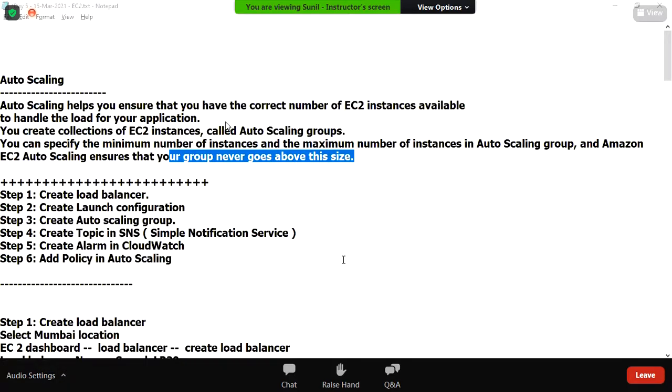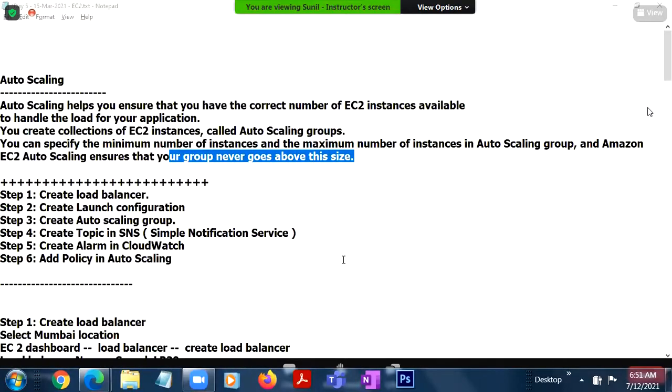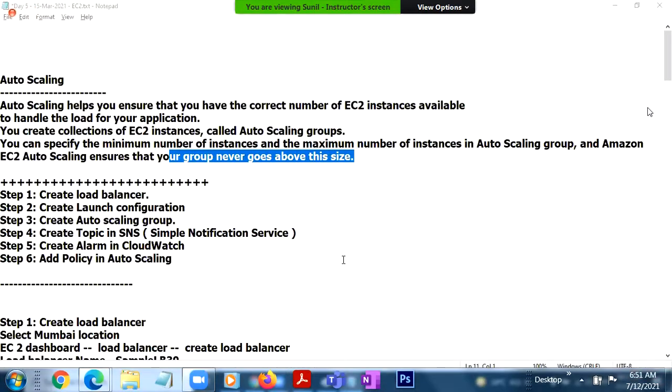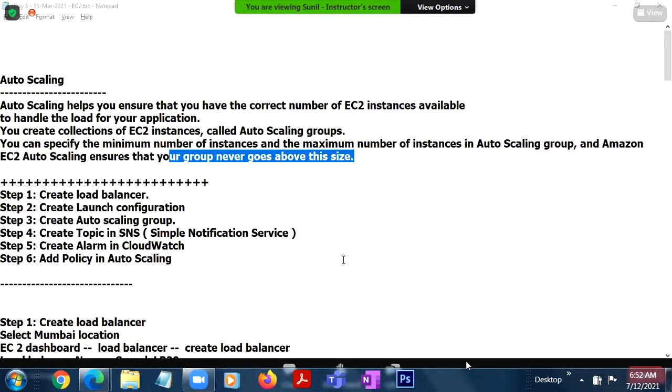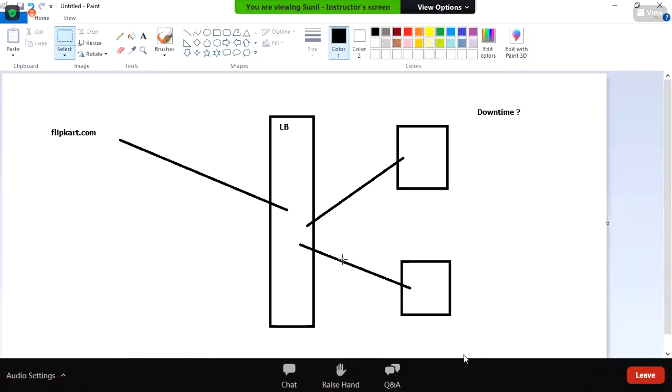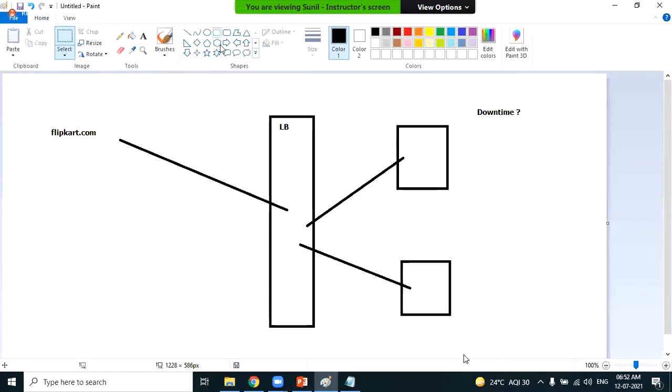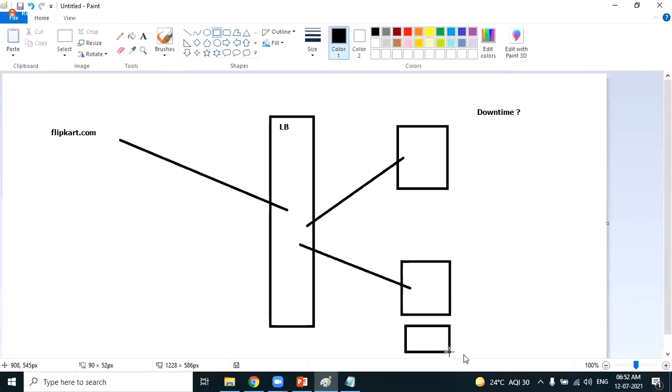Yes, it's clear, but I have another doubt with this auto scaling: if we require to change the configuration of our system in auto scaling, are we permitted to change the configuration, or are we just bound to it? Let's say for example, auto scaling, Rajkumar. When the traffic increases, what should happen practically? The new EC2 machine should be created automatically.